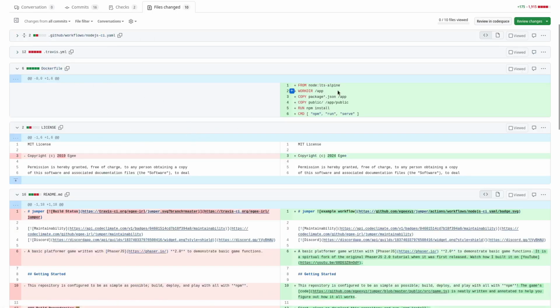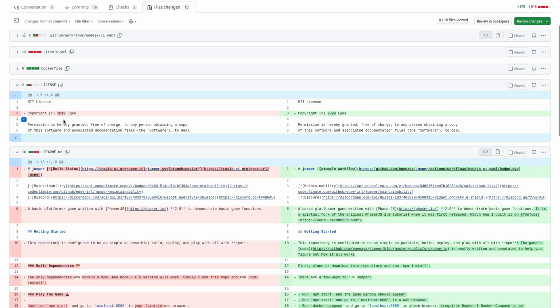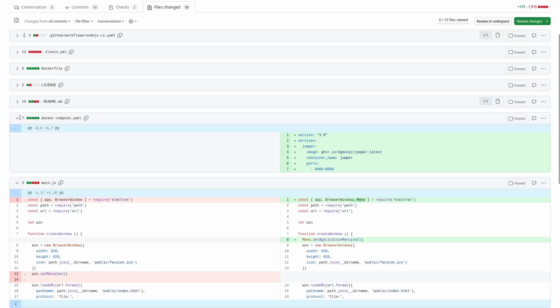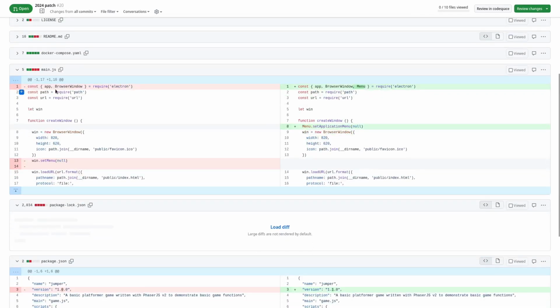We got a Dockerfile. There's no reason to put this in Docker, but hey, why not? Updated the license, all the way 2019 is when I added that. Made a whole bunch of README updates and I'll show you those. Docker Compose, I'll tell you why I did that. And then the main JS file, there's a couple things I needed to change to make the application menu go away. Which is odd because I had this set menu to null, but apparently you're supposed to do it before you actually create the browser window, but I'll talk about that in a second.